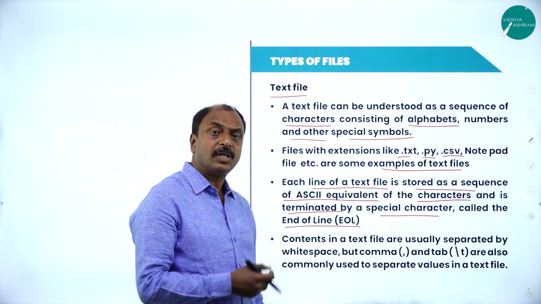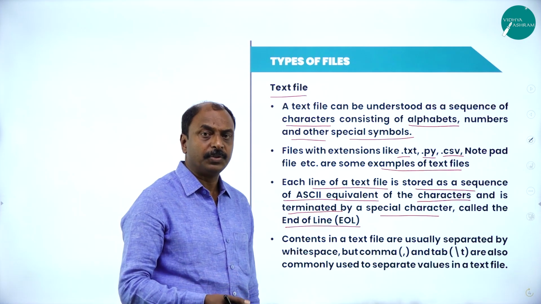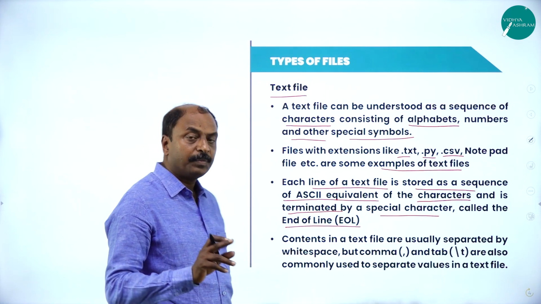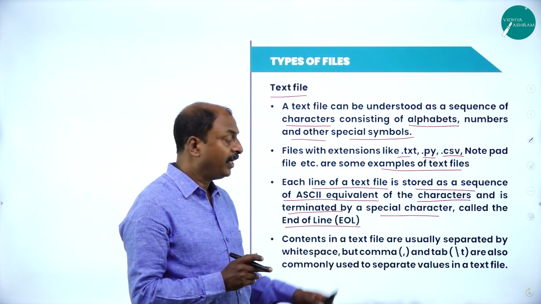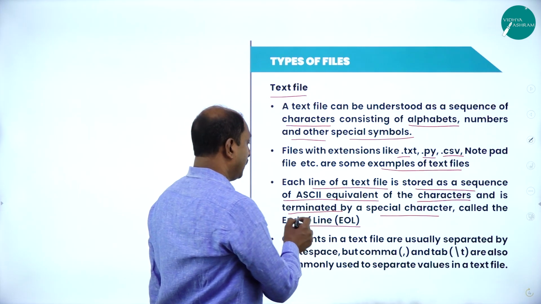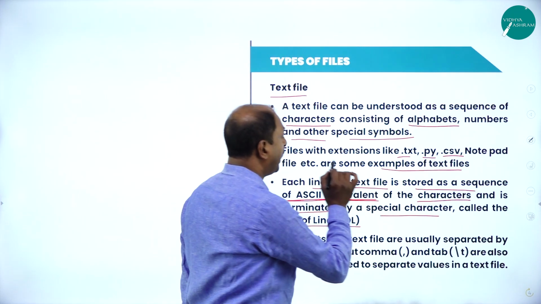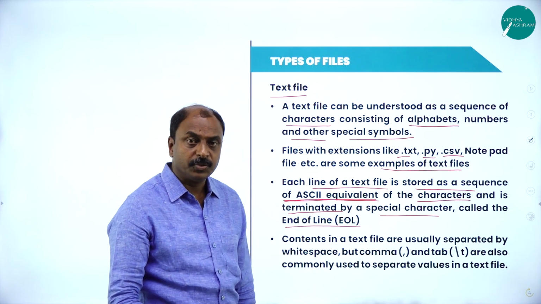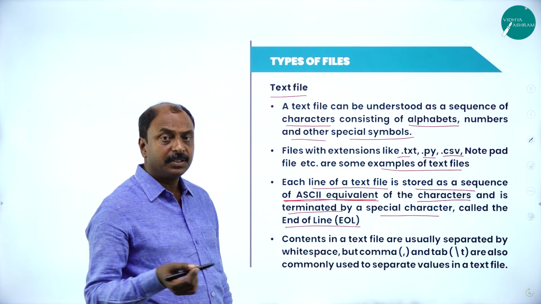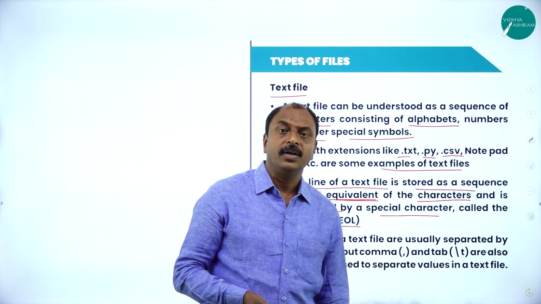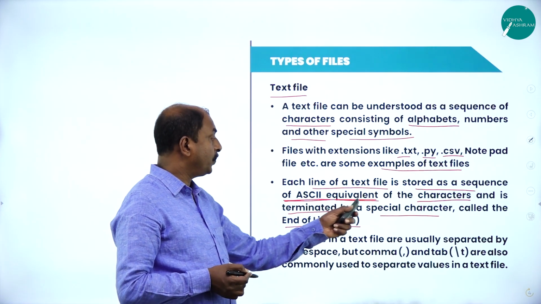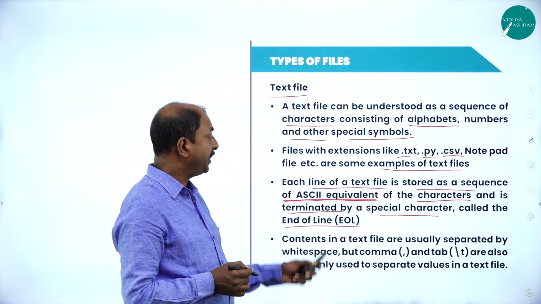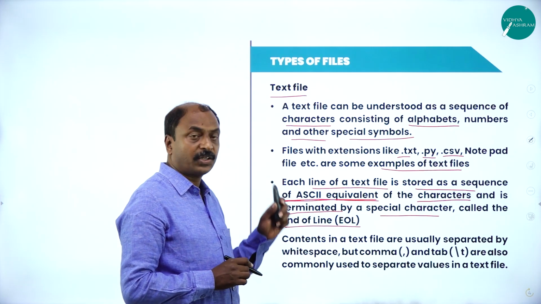These are different types of coding systems we use in computers. So all the information is stored in a text file with the equivalent ASCII value of the characters. That is one of the features of a text file.